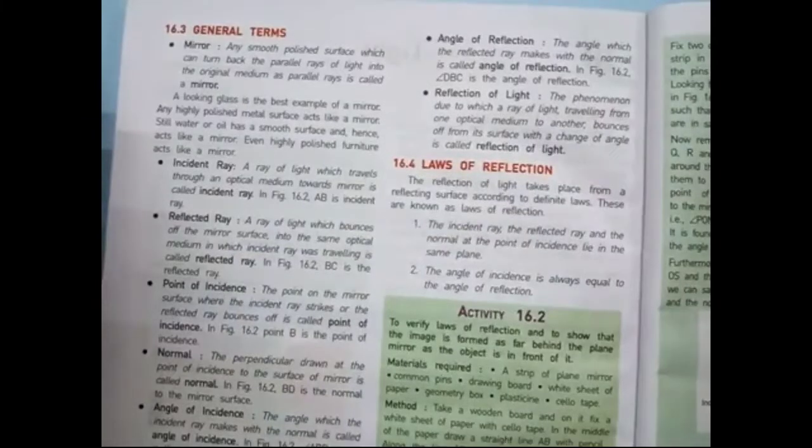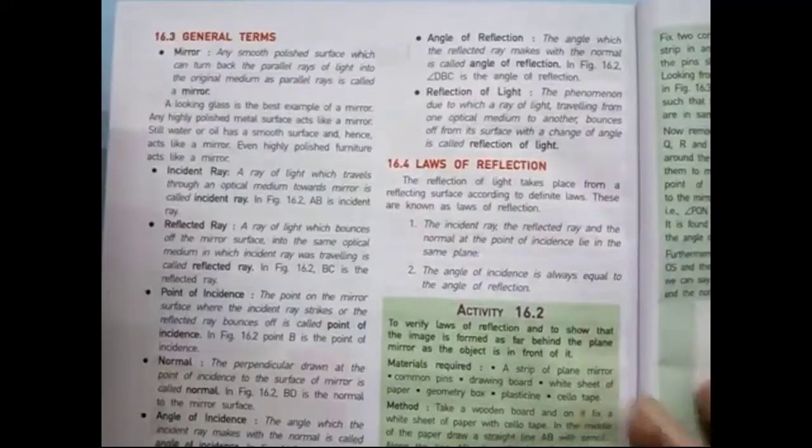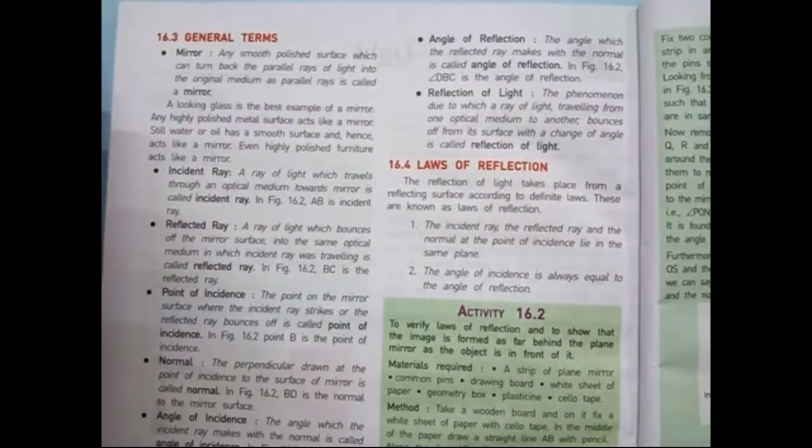First one, mirror. What is a mirror? Any smooth polished surface which can turn back the parallel rays of light into the original medium as parallel rays is called a mirror. A looking glass is the best example of a mirror. Which means, students, any smooth polished surface which can bounce back or turn back the parallel rays of light into the original medium as parallel rays is called the mirror.